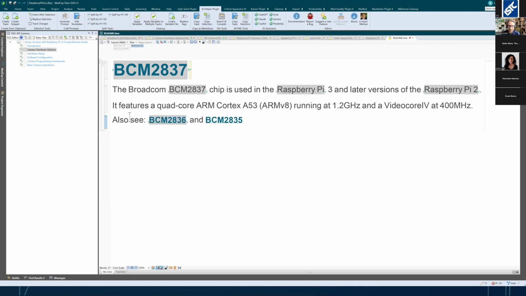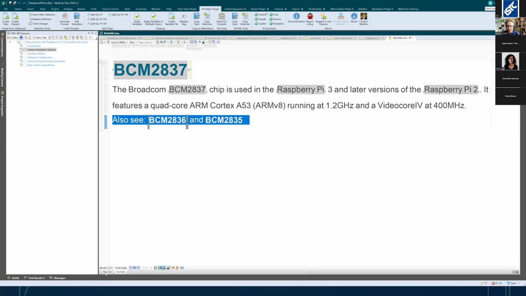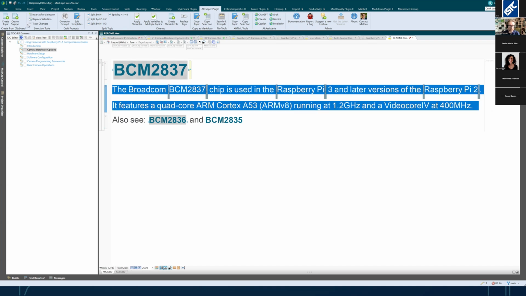You can also, if you wanted to copy, say maybe this part here, you have a cross reference, you have a variable. There are a lot of things there where you want to maybe keep the XHTML. But there's one thing I haven't shown you, and I want to turn this into a snippet.